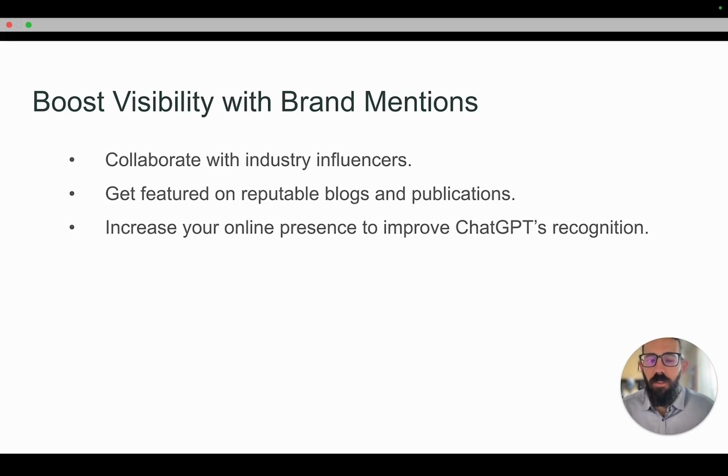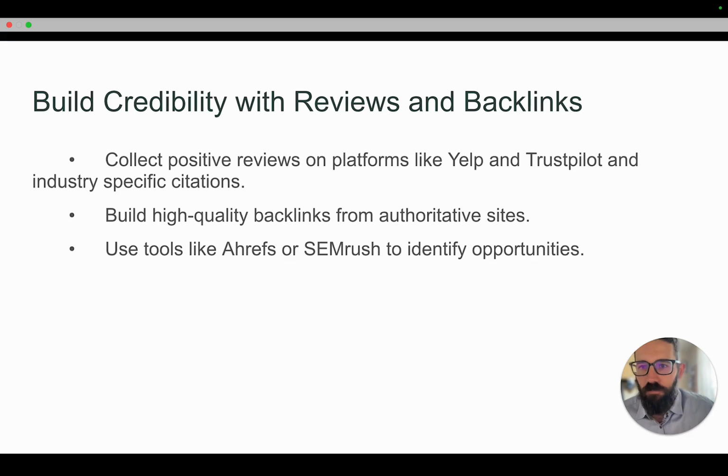Industry-specific citations, so in the travel and hospitality industry, like TripAdvisor, having a strong presence there will probably have an outsized effect on a ChatGPT result as opposed to traditional Google search. For law firms, Avvo, FindLaw, Justia, these legal-specific citations seem to carry more weight currently. And so having a presence in these areas that matter for your industry is going to help with ChatGPT recognizing you and potentially referencing you in a response.